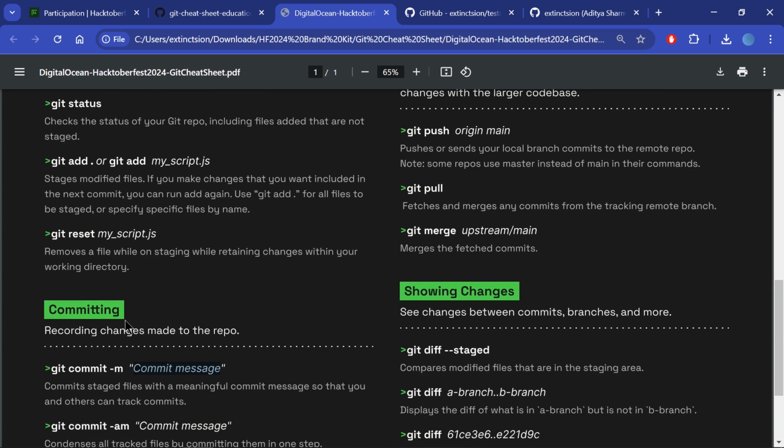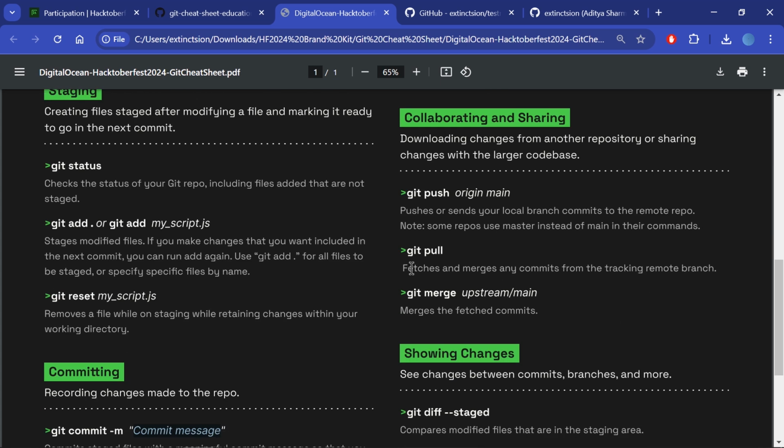After committing, we have to push our changes to the remote repository. For that I generally use git push -u origin, and then the name of the branch that you want to push to origin. I think they have missed it in the sheet. That's all. Everything that is related to git, and that is the minimum requirement that we need while making any changes to a git repository.